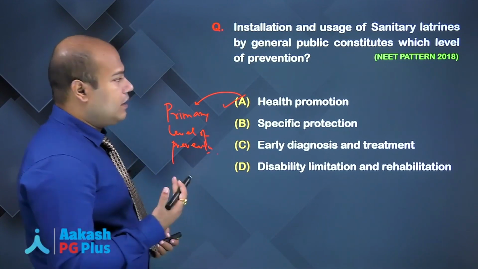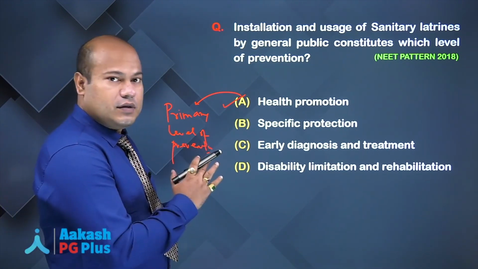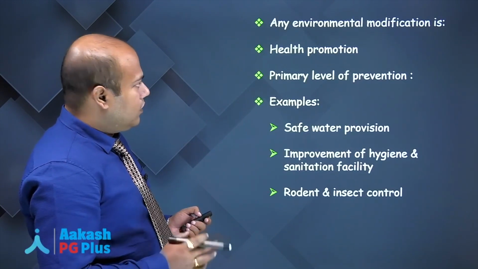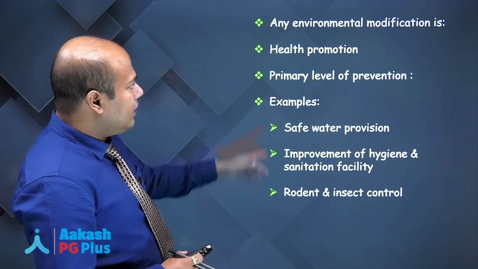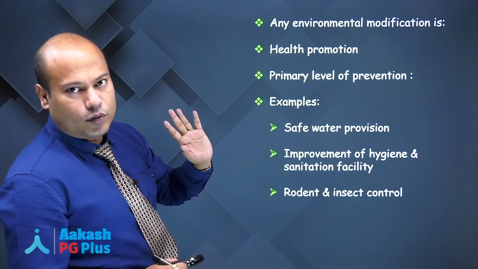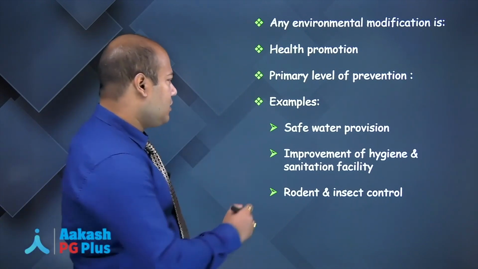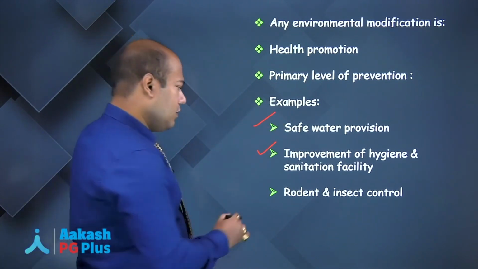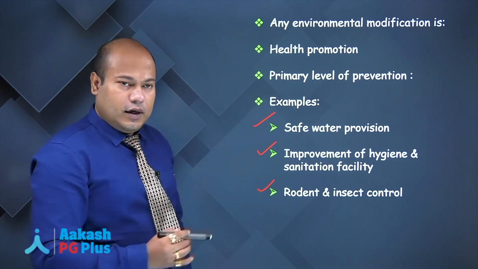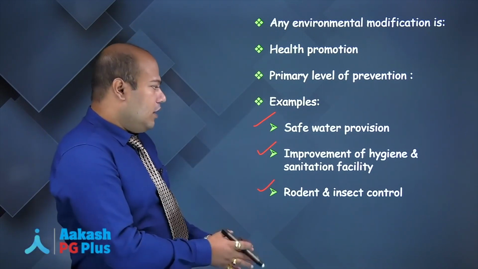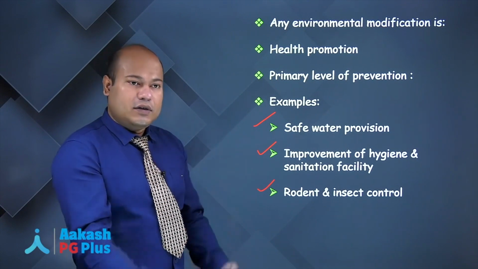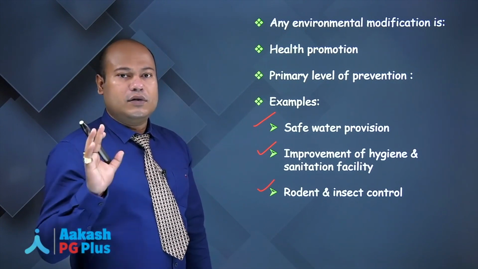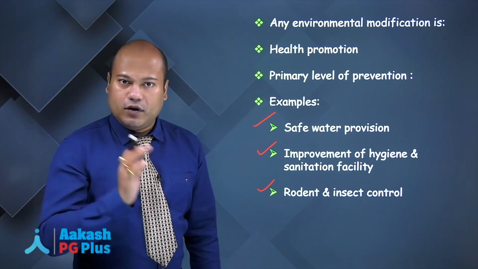Okay, so the thing is that I will discuss some further questions so that this particular topic, levels of prevention, becomes clear to you. So before we move on to the next question, look here. Any environmental modification is what? Health promotion. Primary level of prevention. What are the examples? Safe water provision, improvement of hygiene and sanitation facility, rodent and insect control. Okay, you are doing insect control, you are doing rodent control, you are trying to improve the hygiene, you are trying to improve the sanitation, you want to build household toilets, you want to reduce open field defecation. All these are what? This will come under health promotion, primary level of prevention.